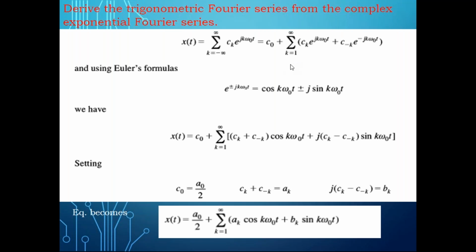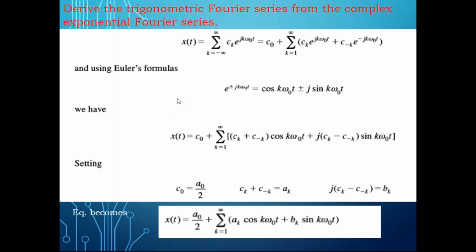As I said, for k equal to 1, Ck and C minus k are the same, but the only difference is here k is positive and here k is negative. So they consider C minus k and the exponential term also minus. Please try to understand, this is the same as this. The right side term is the same as the left side term.